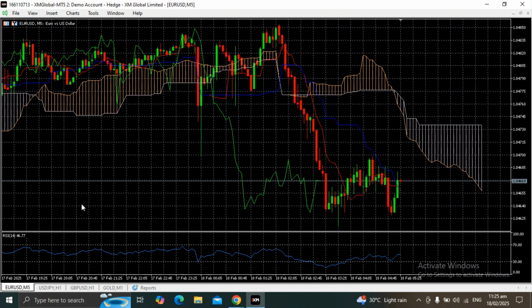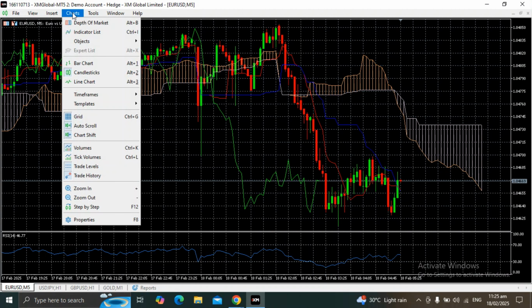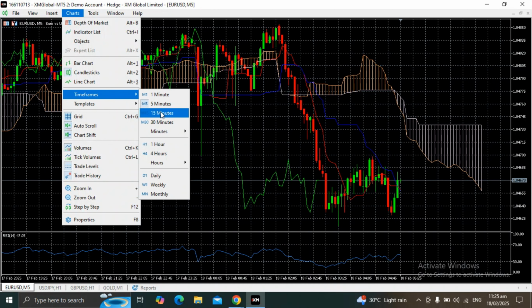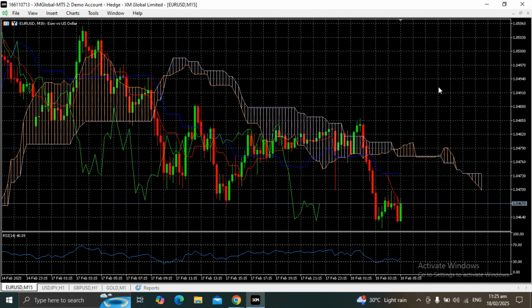So then let's try to see the time frame for the 15 minutes. Okay, so for the 15-minute time frame, you could see that there's a possibility of going up.